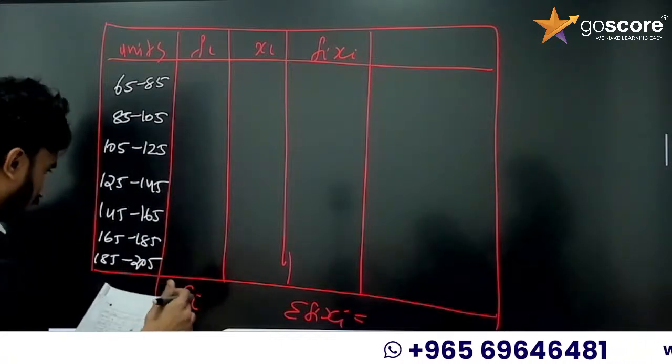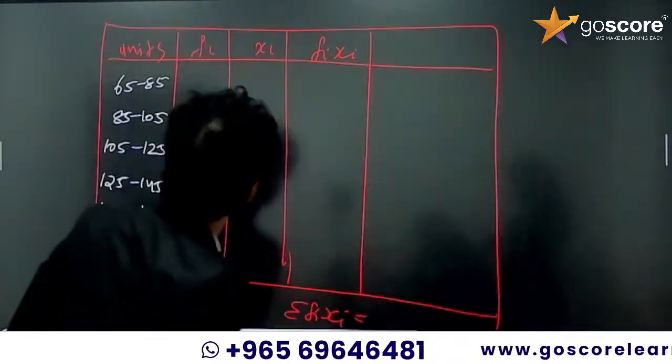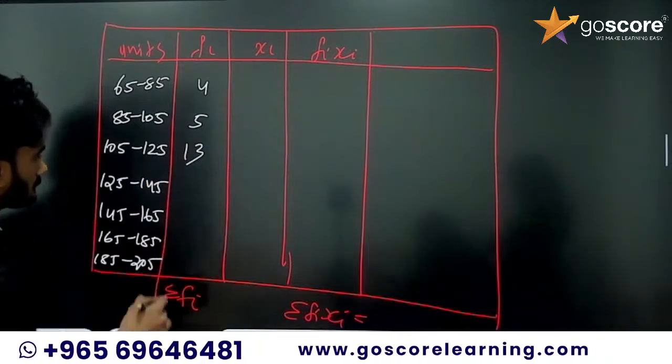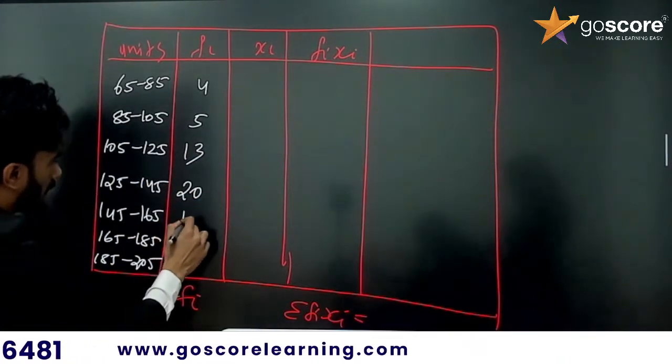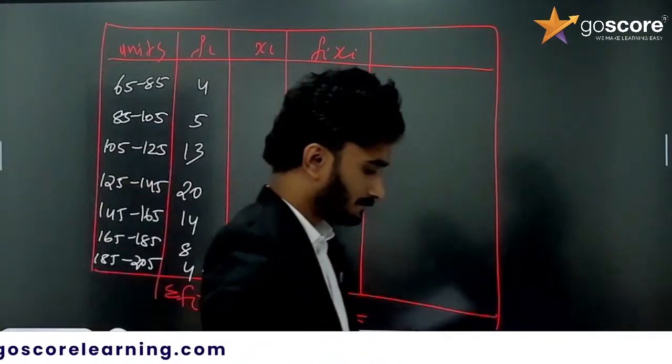Next, the frequency distribution, the number of consumers: 4, 5, 13, 20, 14, 8, 4. Okay.